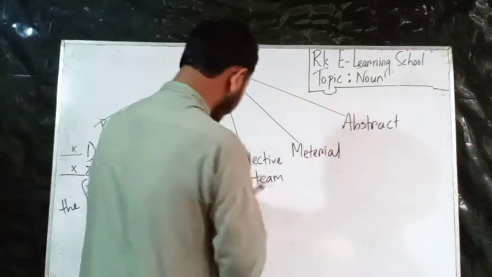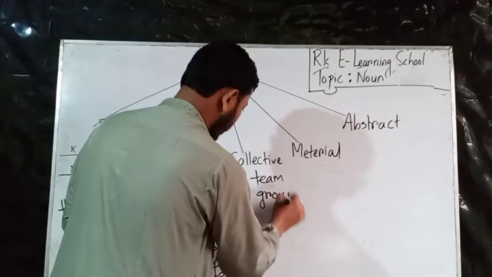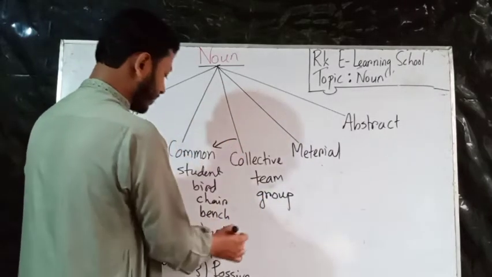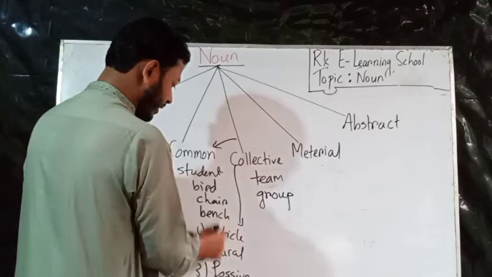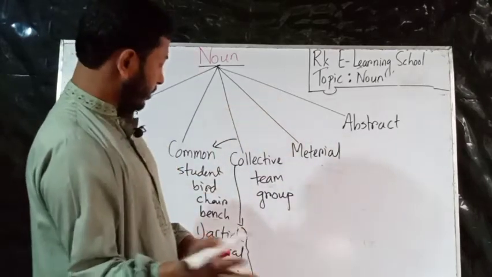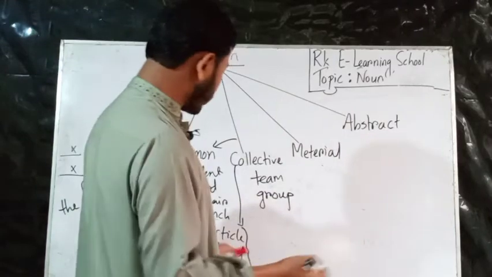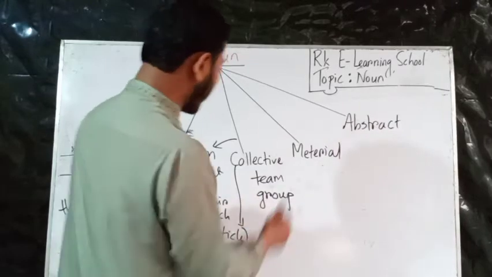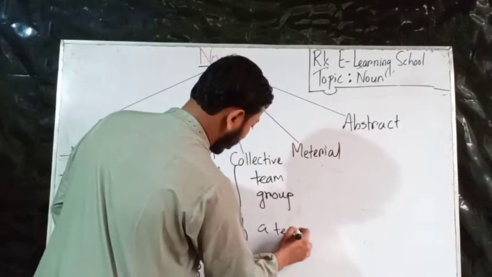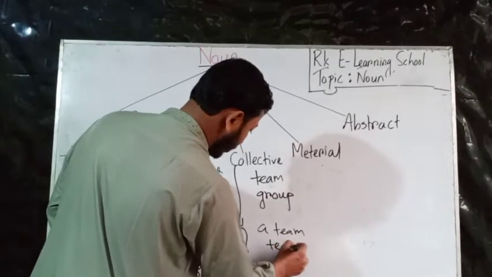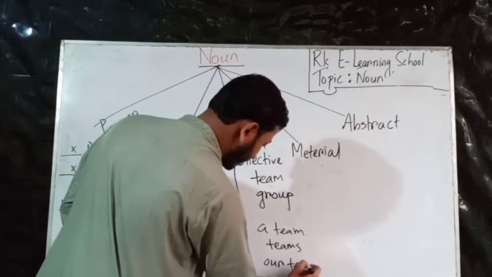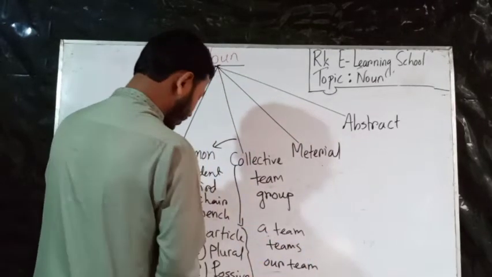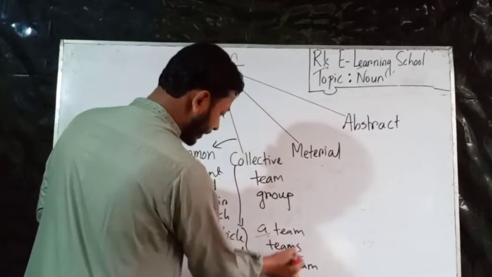Political party: one person cannot be a political party altogether; it has other people also. So these words are collective nouns, and collective nouns follow the same rule as common nouns. That means they need these three rules: before a collective word we use an article, or make the word plural, or use a possessive. We can write "a team," or "teams," or "our team." These three we can use.